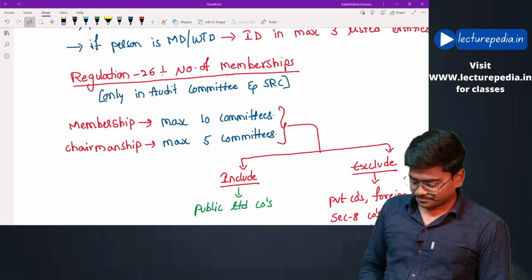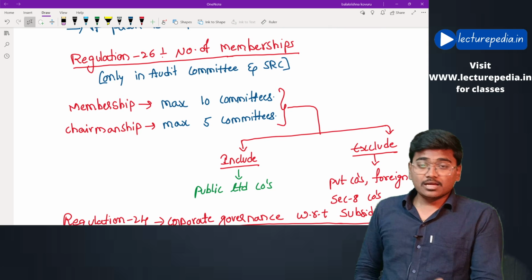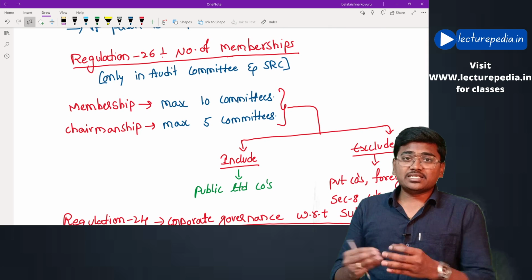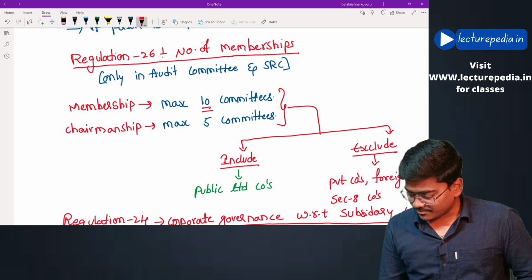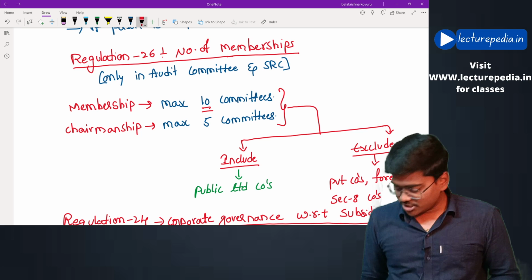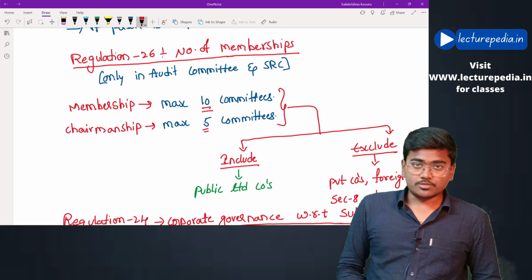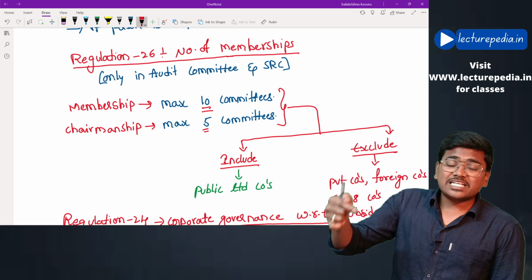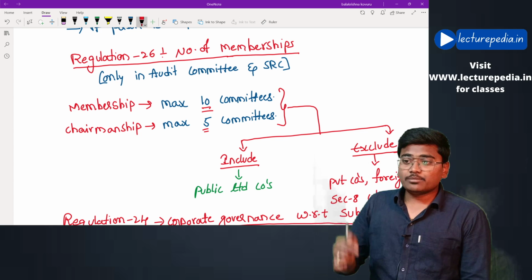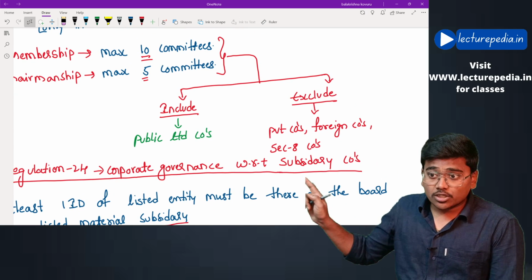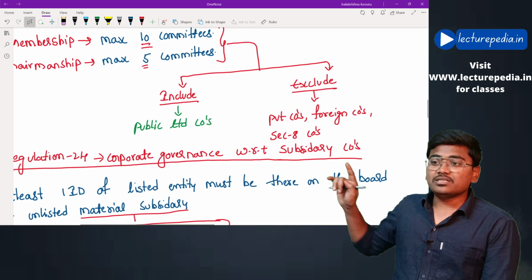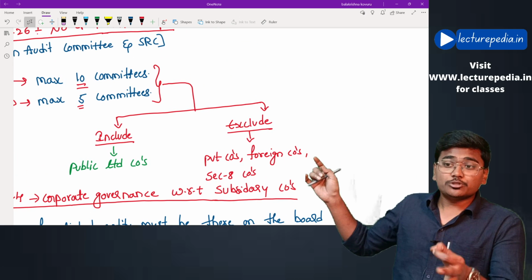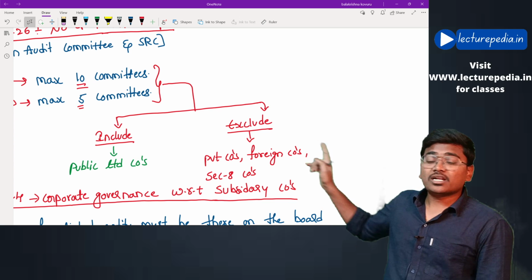Hope that is clear. What is the maximum number of committees in which a director can act as a member? It is 10 committees, and the maximum chairmanships would be 5. While calculating these, you must include chairmanships and memberships in public limited companies and exclude those in private companies, foreign companies, and section 8 companies.